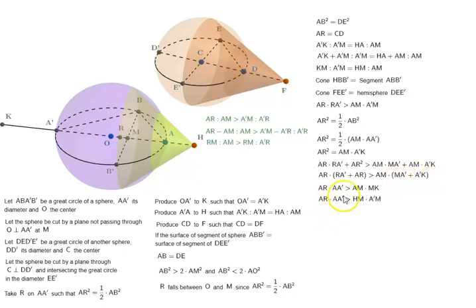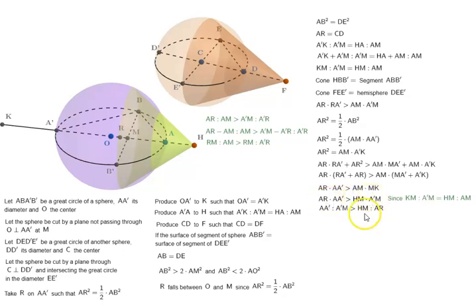AR times AA prime is greater than HM times A prime M. Since KM is to A prime M is equal to HM is to AM, KM times AM is equal to HM times A prime M. So we can substitute AM times MK with HM times A prime M. Now AA prime is to A prime M is greater than HM times AR.